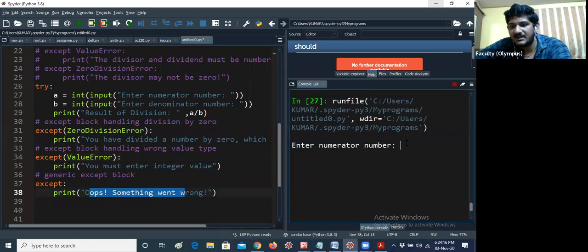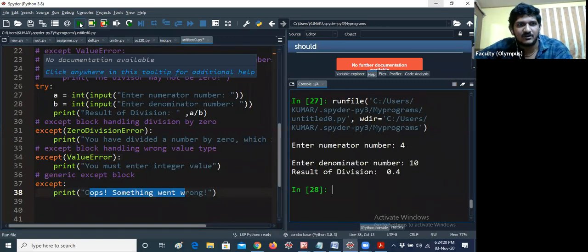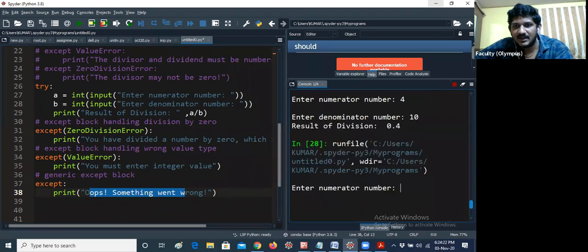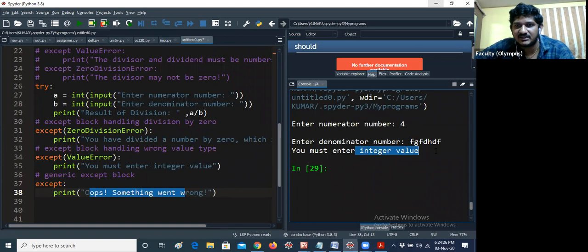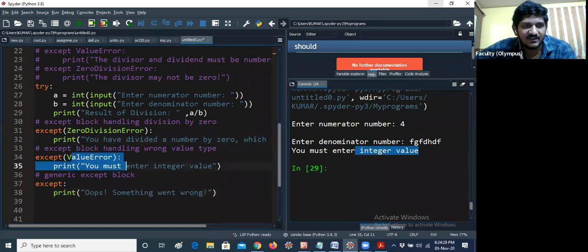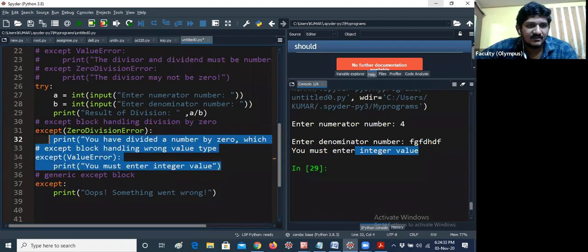I'm giving numerator number. I'm giving 4. I'm giving 10. Okay. Result of division is 0.4. I'm giving now, I'm giving 4. You must enter integer value. That means it is getting value error. So if you're not having any blocks like this, the last block will be executed automatically.